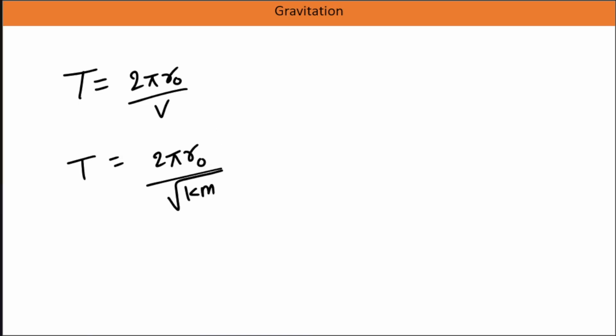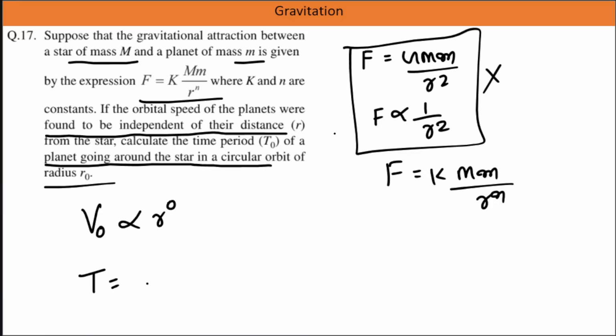So I hope you have understood this question. This was a very simple one. We just need to understand how we get the orbital velocity and how we get the time period. So it has to do with the derivation, and this is the simplest one that you can get. Even if you know the concept of circular motion, the kinematics of circular motion, you can easily get at this question. So I hope you have understood it.